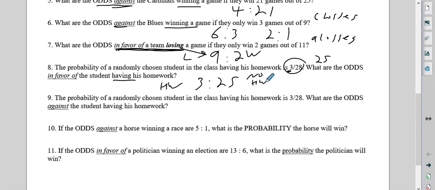The probability of a randomly chosen student in the class having his homework is 3 out of 28. Same thing. What are the odds against him having his homework? So we just reverse it: 25 to 3.